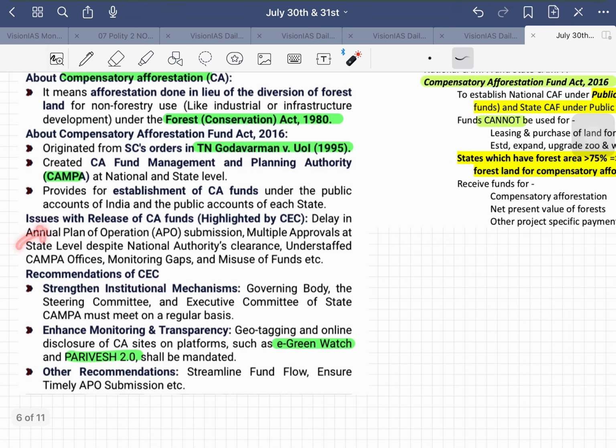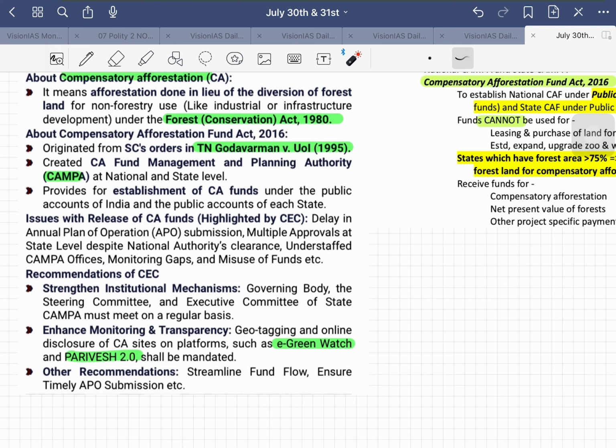And what are the issues with the release of CA funds highlighted by the Central Empowered Committee? Delay in annual plan of operation submission, multiple approvals at state level despite national authority clearance, understaffed CAMPA offices, monitoring gaps, and misuse of funds. All these are the problems highlighted by the CEC. This is not just a point, but it is very useful for critical analysis of CAMPA if it is asked in your mains question.